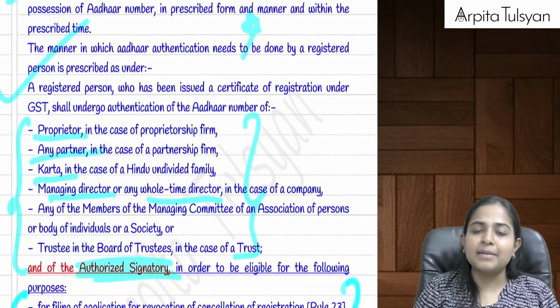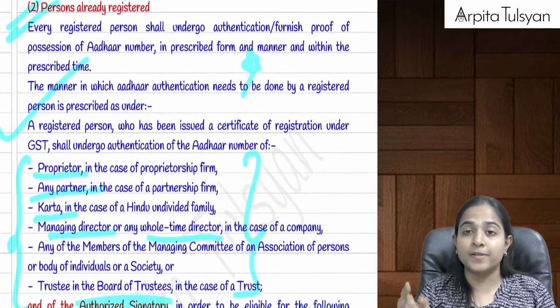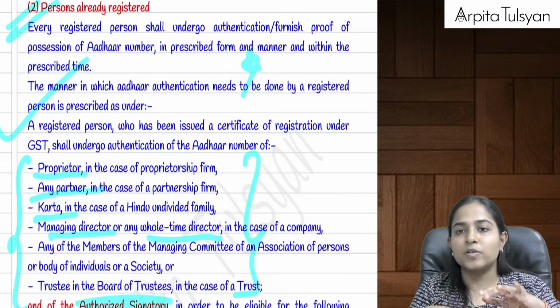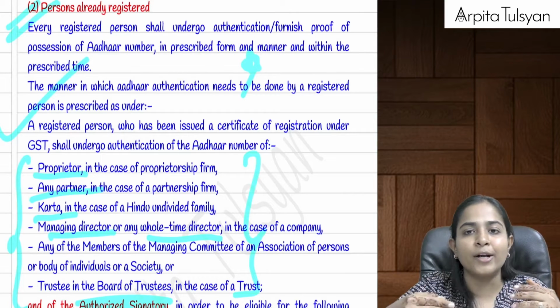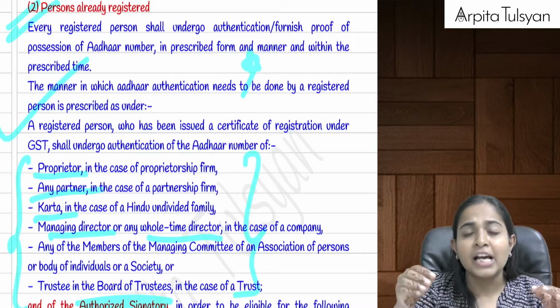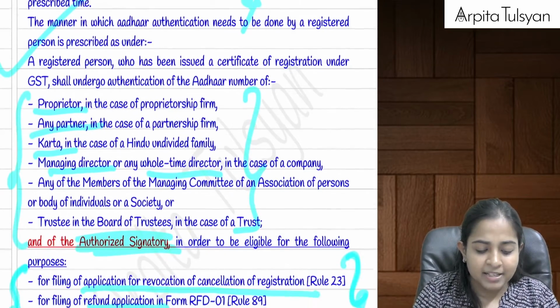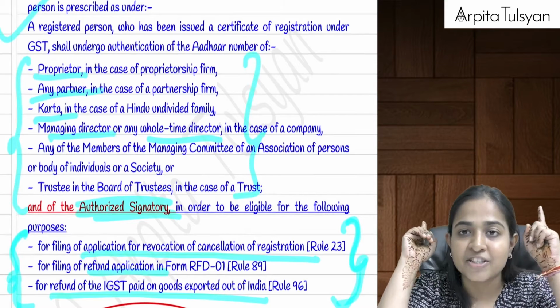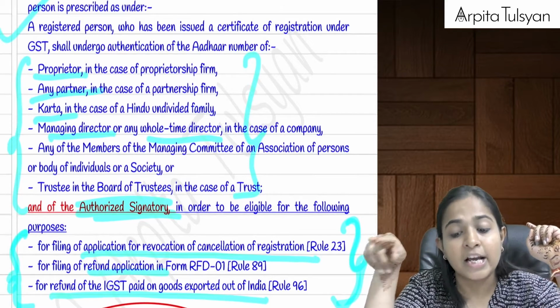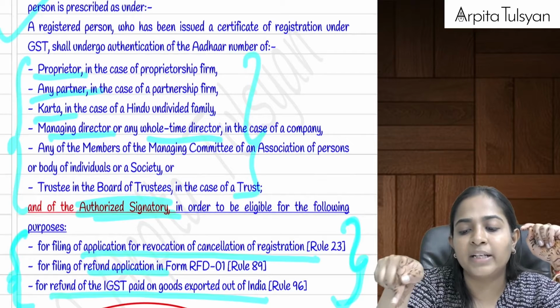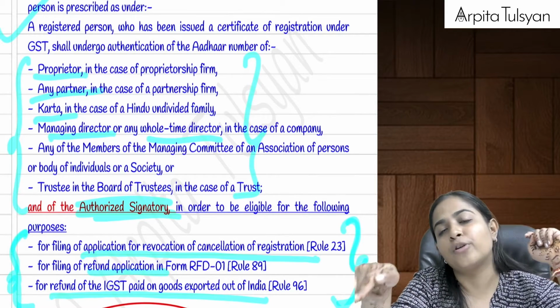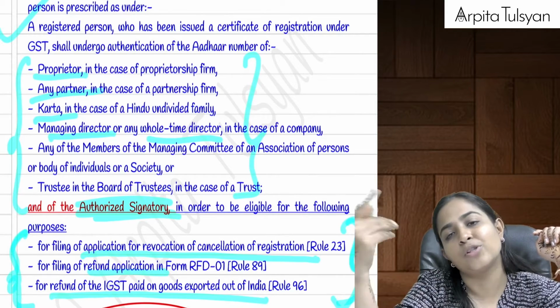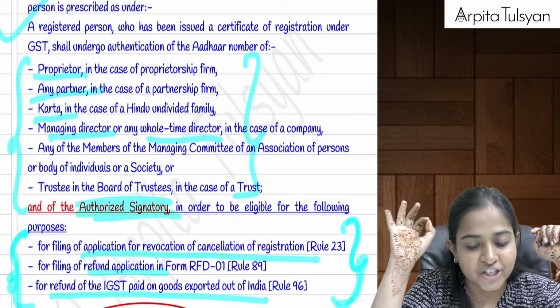Okay, similarly, the same procedure they have given for persons already registered. Now, to persons already registered we are not going to grant a new registration certificate, so the 7 days and 30 days time period is not applicable here. Here they are just telling that if you were already registered at a time when Aadhaar authentication was not mandatory, now that Aadhaar authentication has been made mandatory, you also have to log into the GST portal and get your Aadhaar authentication done.